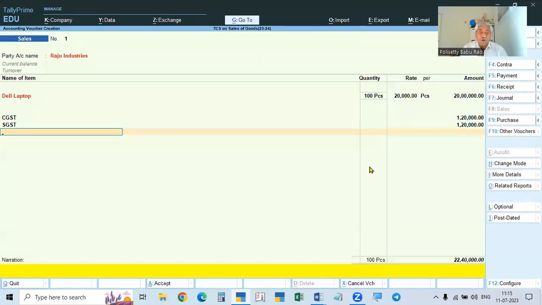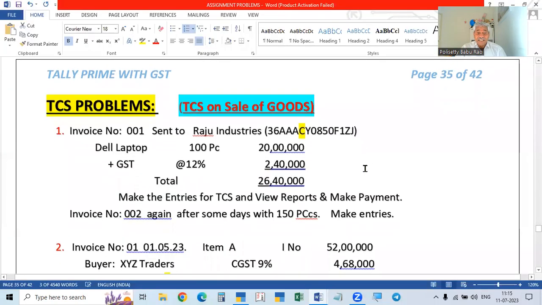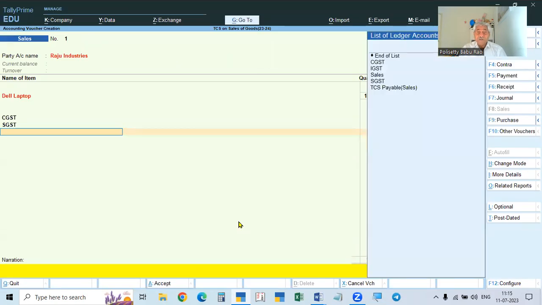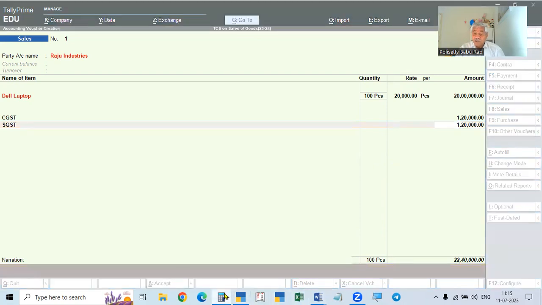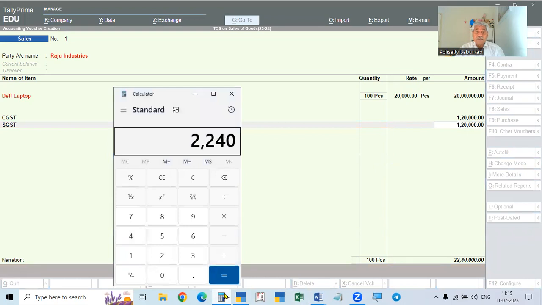Okay. Now we have to charge the TCS, we have to collect, isn't it? TCS we already created, we already created TCS payable. Now we have to collect the tax. But what is the total amount, including tax? So 20 lakhs plus 2,40,000, totally 22 lakhs 40,000 rupees is the total value.